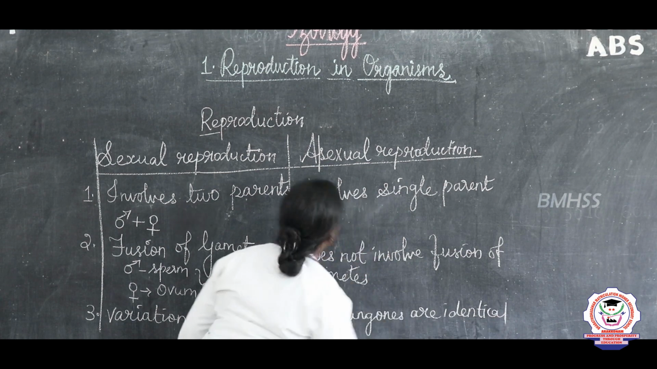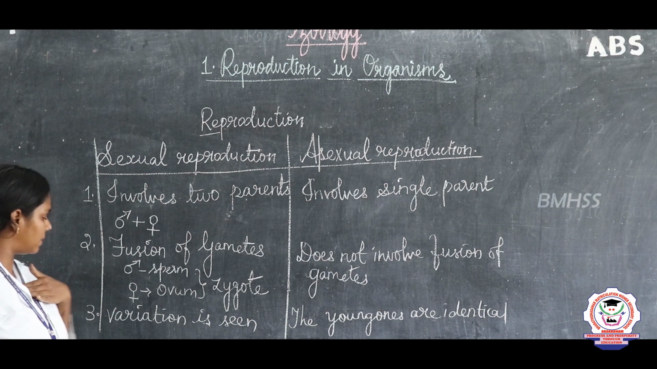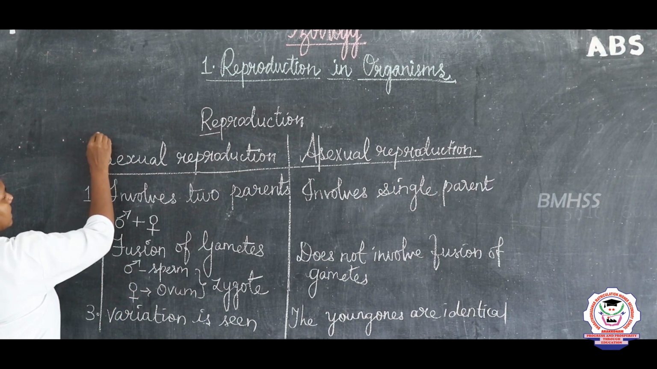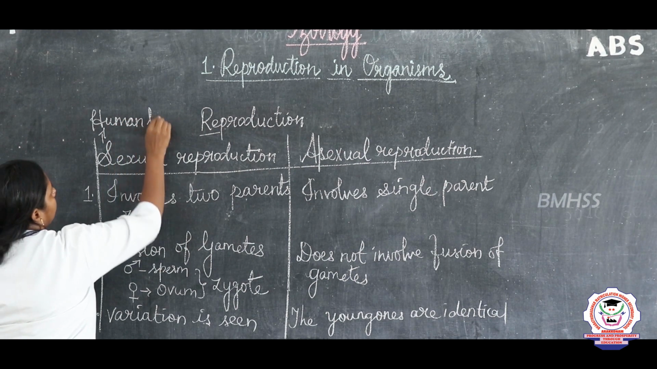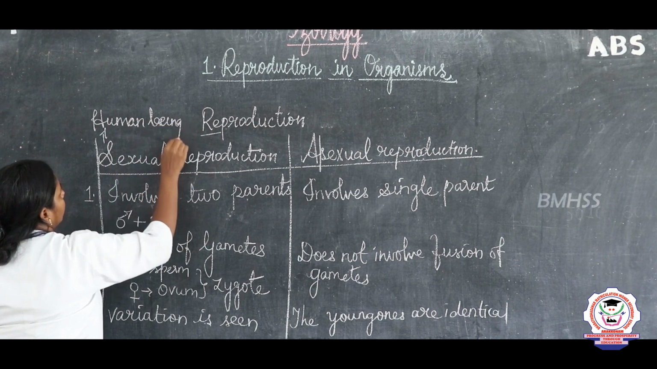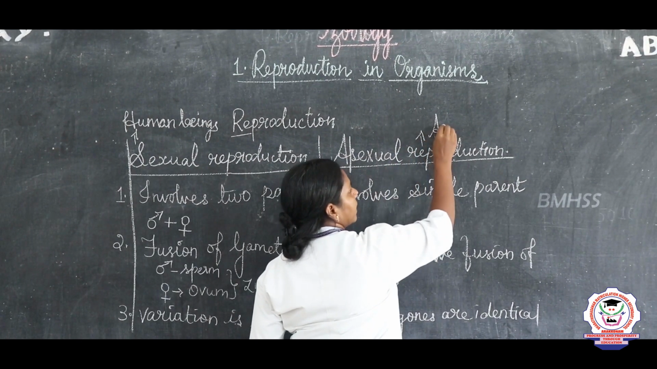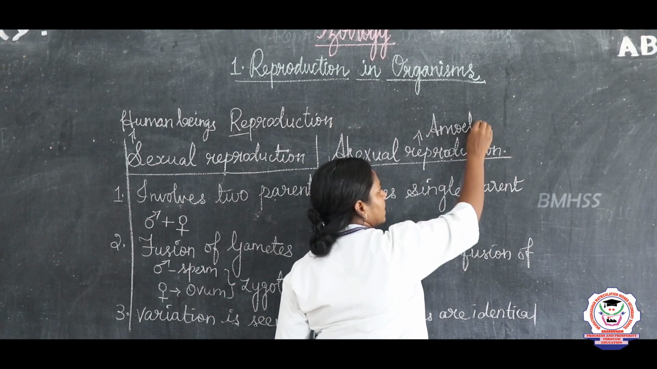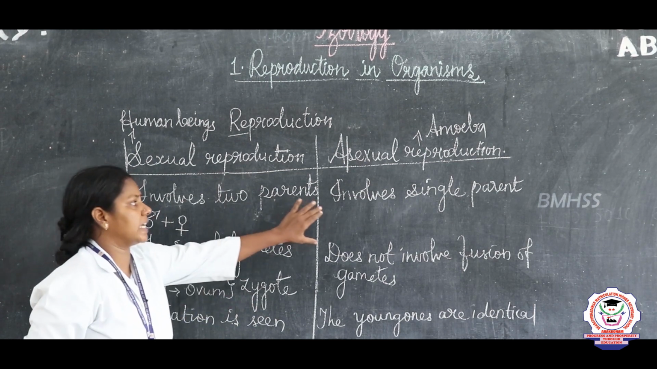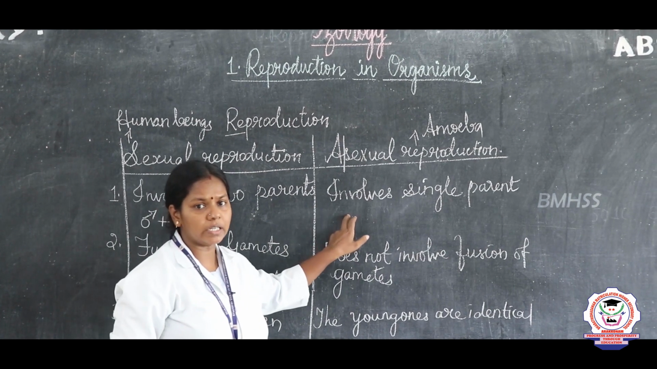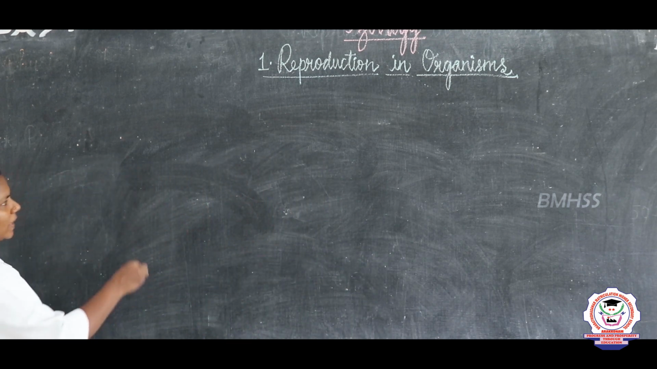Okay, and can you give an example for sexual reproduction? The best example is human beings. And can you give an example for asexual reproduction? The best example we can say is amoeba. Okay, and now in this class we are going to discuss about the various methods of asexual reproduction. Understood, children? Okay, children, now we are going to discuss the various modes of asexual reproduction.